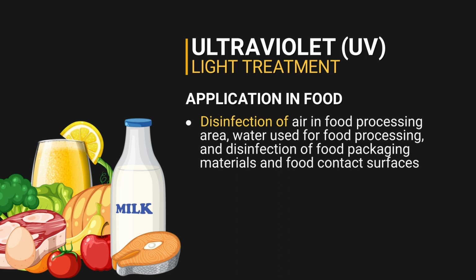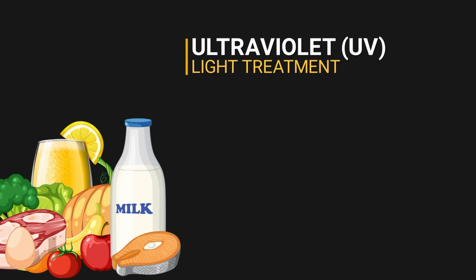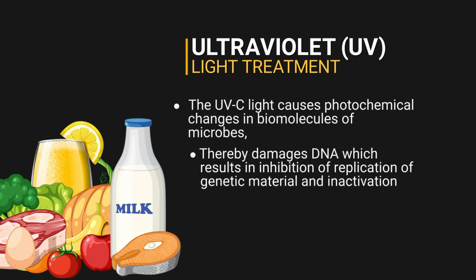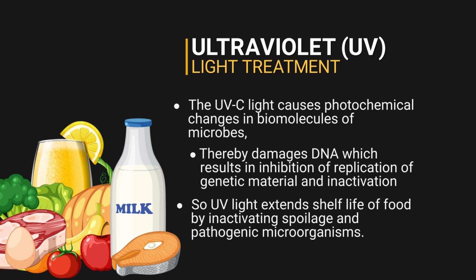UV light can be produced using UV lamps directly giving this exposure to the food. An application could be, for example, a line where the fresh commodity moves through and on top of it you expose it with the UV light. Liquid food processing can also be done. Even in some packaging sections, the atmosphere can be disinfected. Surface disinfection could be done where food material is to be placed. So these are the applications for UV radiation.